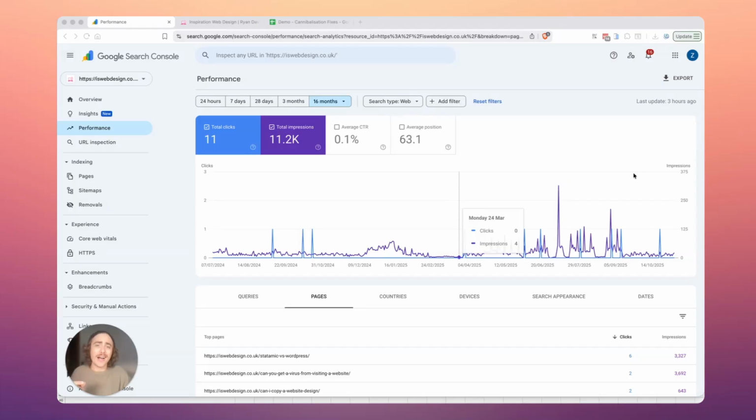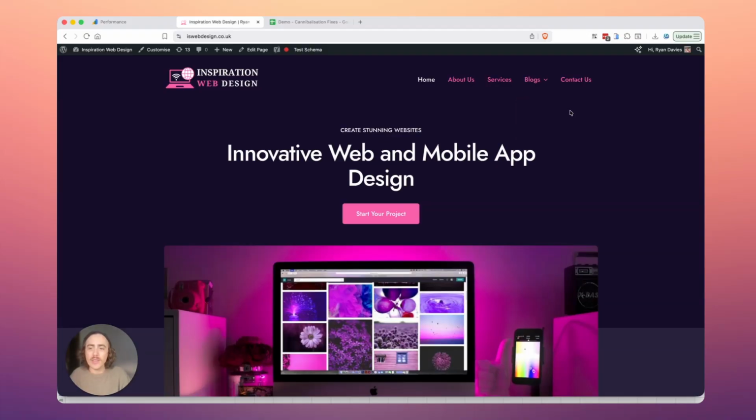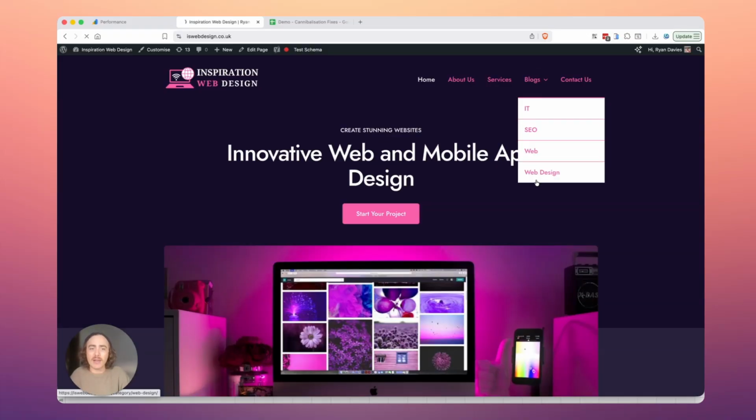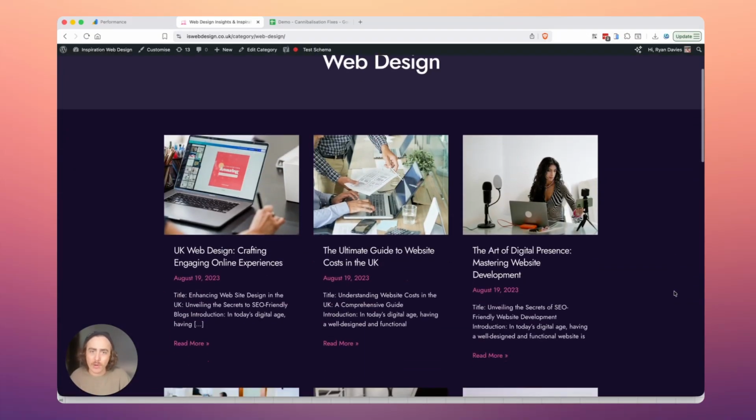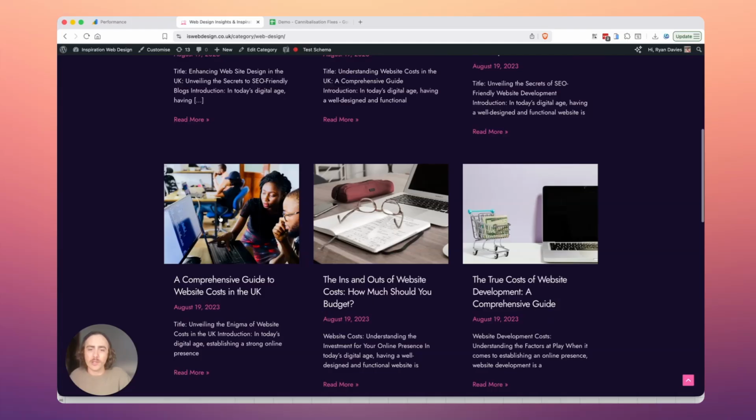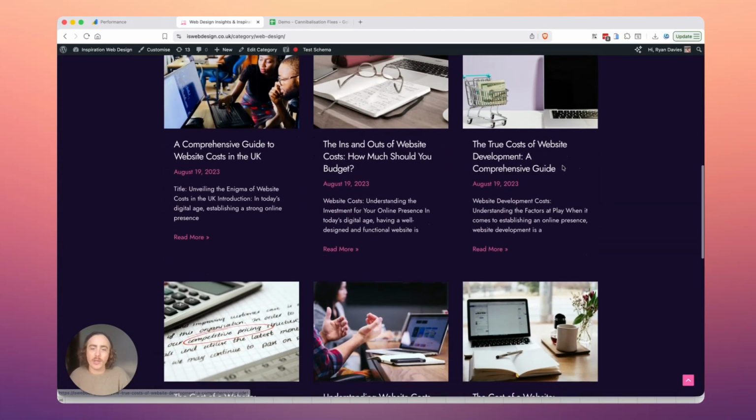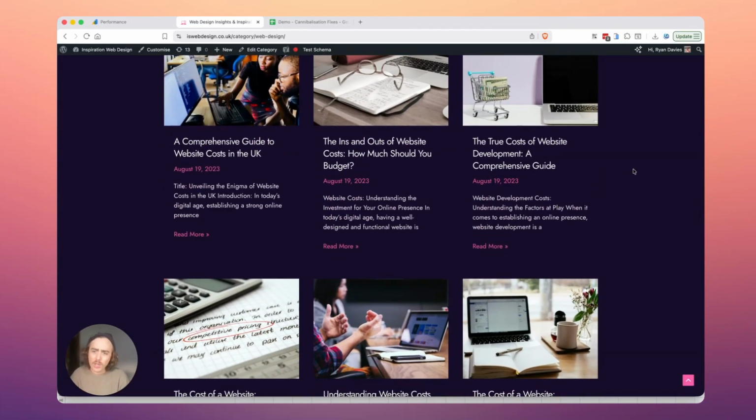different content. I created this site several years ago when ChatGPT first came out to display how content, when you build it at scale and you don't use any type of methodology, will actually do more damage than good. Very, very simple. On this website that I created, I have loads of articles that talk about cost. Cost 1, cost 2, cost 3, cost 4, loads of articles. And all of those articles are competing with each other.